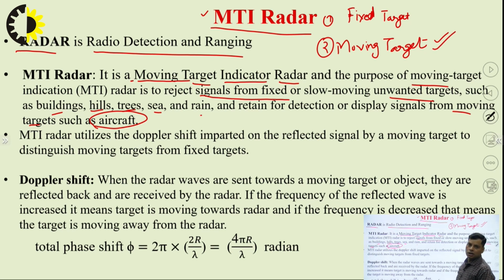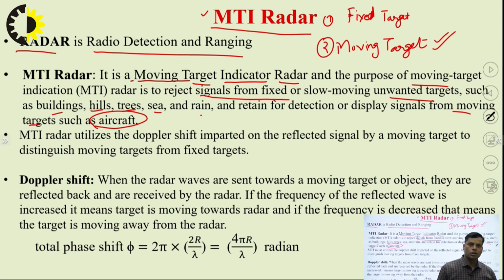So here there is a challenge: how can we detect its actual position, meaning the radar should be able to identify that the target is available at a certain position and certain coordinates. For that, we are interested in another application of radar, the MTI radar, moving target indicator radar, which is specifically focused on moving targets only.